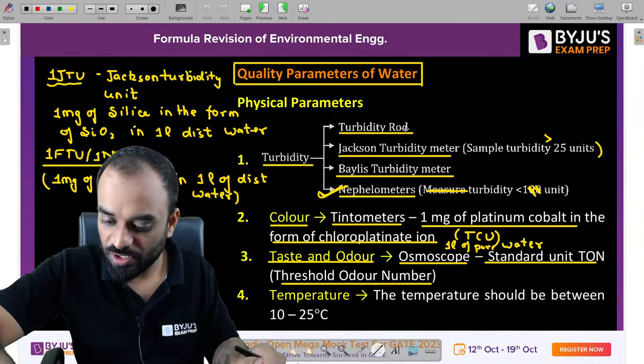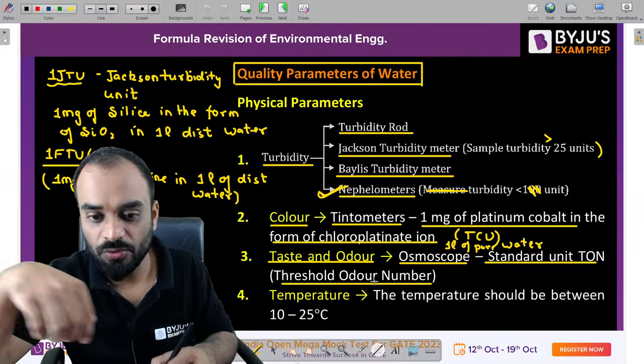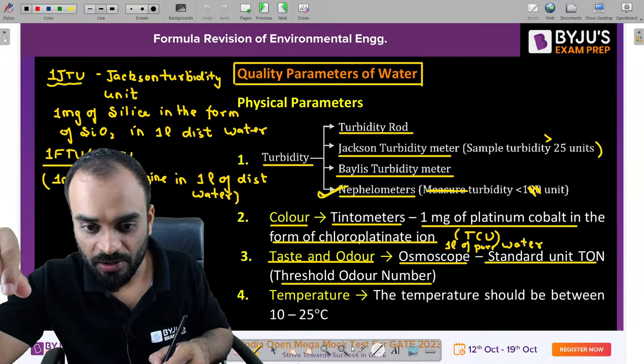I will explain about it, Santu. What is 1 ton? What is 3 ton? I have certain units and certain values which you have to remember. I will tell you about that also. Okay. Let's move to the next part.